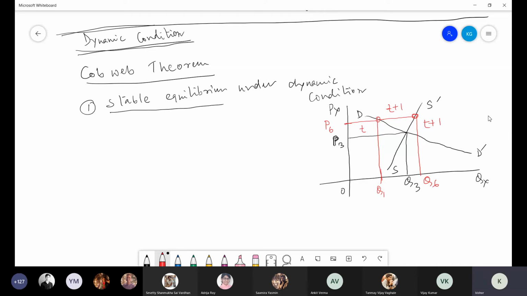What is the mechanism actually? Price will decrease, no doubt, because supply is more than demand. That is clear. In T+1 time period, supply is Q6, demand is OQ1, so unsold stock is there in market, so price will come down.